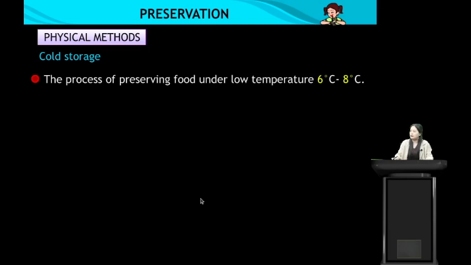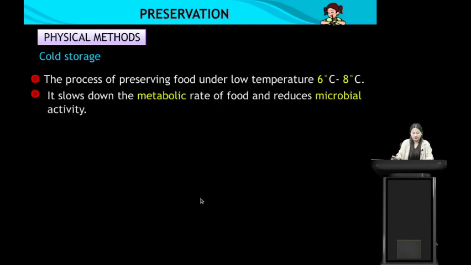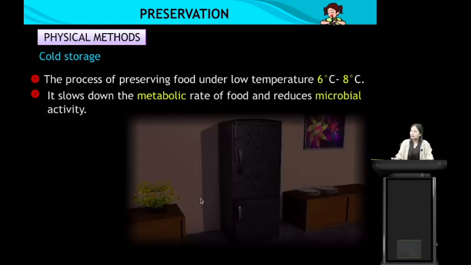Other physical methods. Physical methods can be cold storage. It is the process of preserving food under low temperature, that is 6 degrees Celsius to 8 degrees Celsius. In cold storage, it slows down the metabolic rate of food and reduces microbial activity.